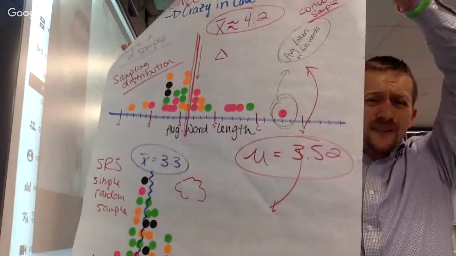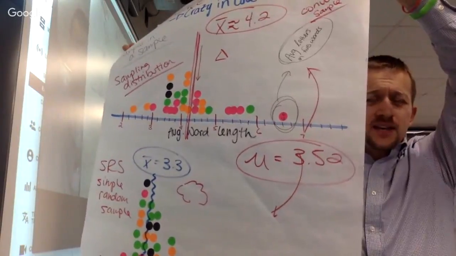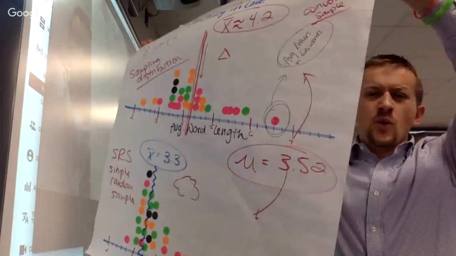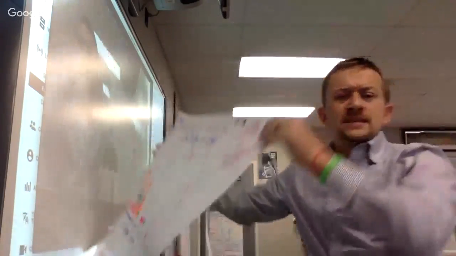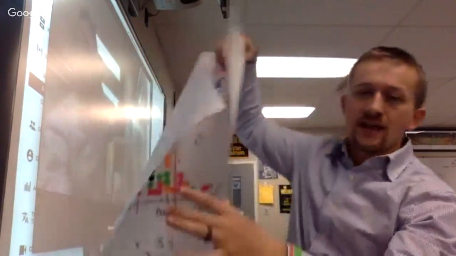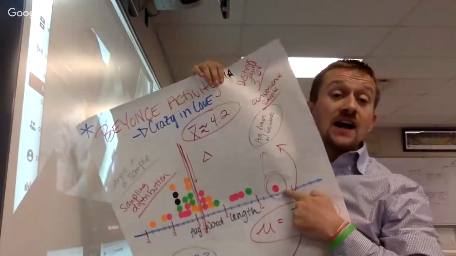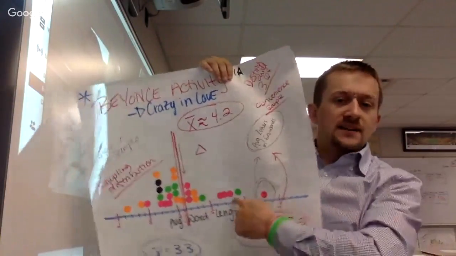We took words within her song, Crazy in Love, and found the x bar of each sample that was selected, an average. We averaged the word length of 10 random words. Each dot that we have here represents the average of 10 words, and we had a ton of samples.